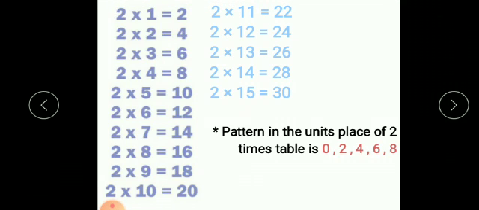Pattern in the unit place of 2 times table is 2 4 6 8 0 2 4 6 8 0 2 4 6 8 0. So pattern in the unit place of 2 times table is 0 2 4 6 8 0 2 4 6 8.